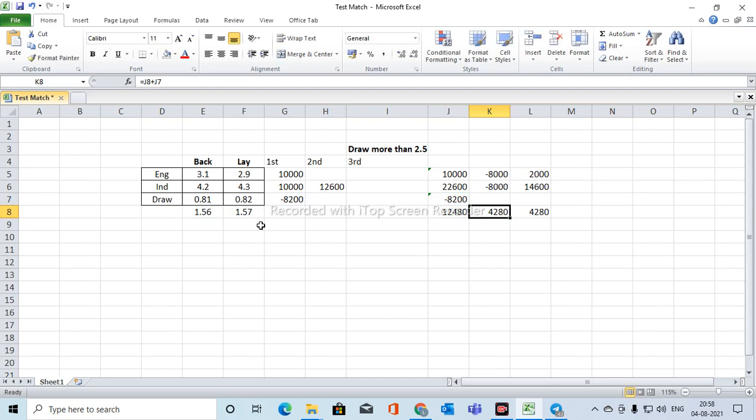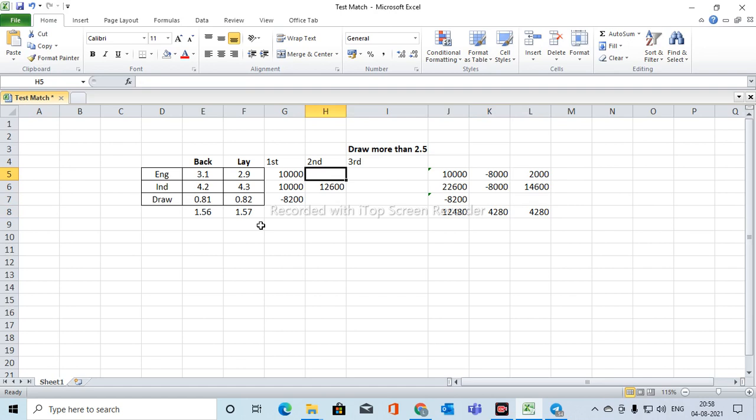Actually it will be minus 200. Sorry, it's wrong, it's correct. After the first entry I had 8,200 minus. This is the third entry. The profit is 4,280 on draw, India wins 14,600, England wins 2,000.